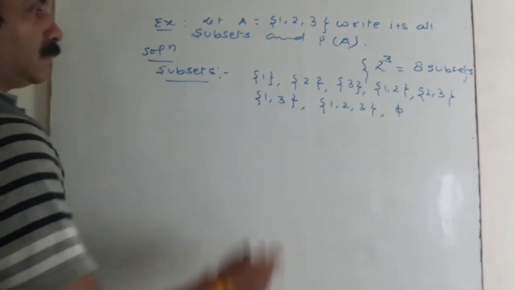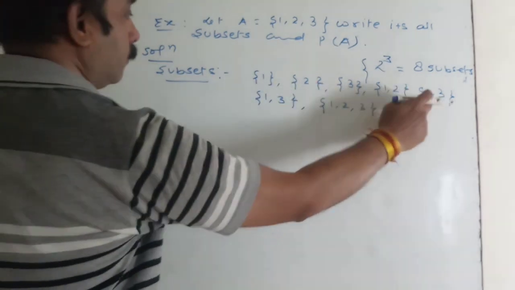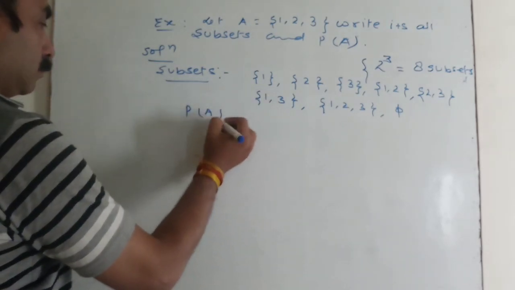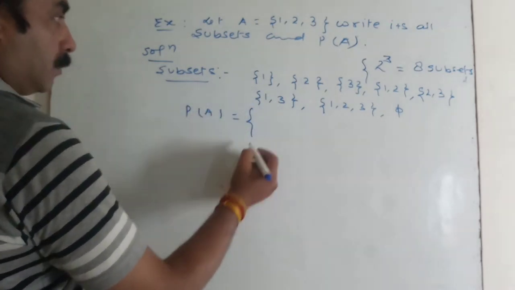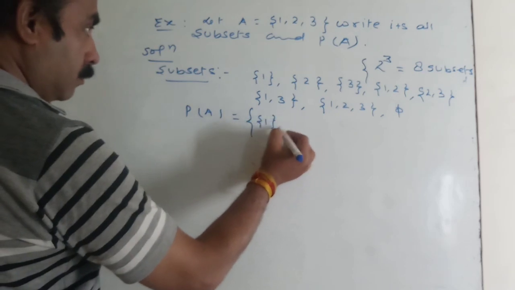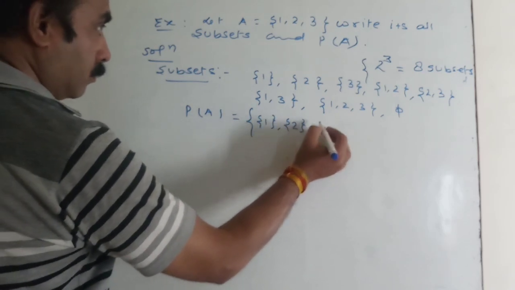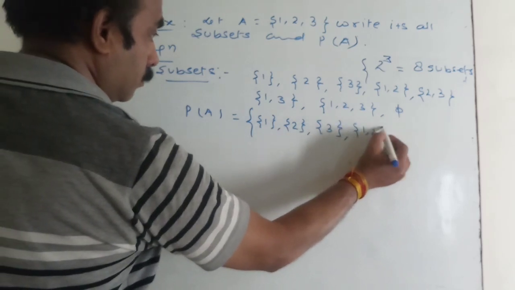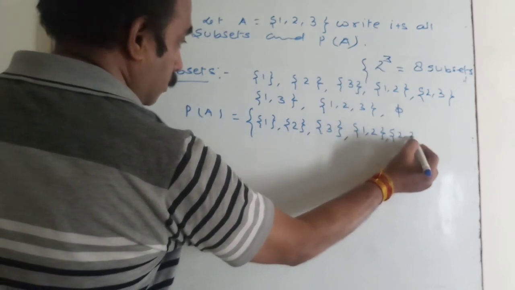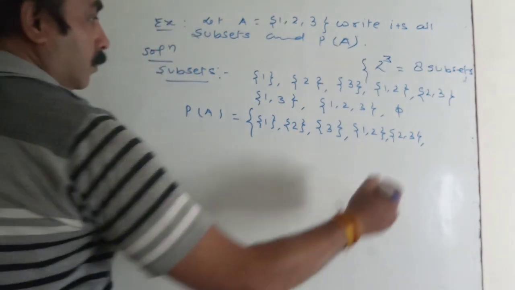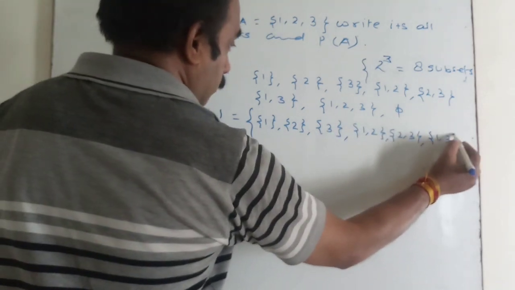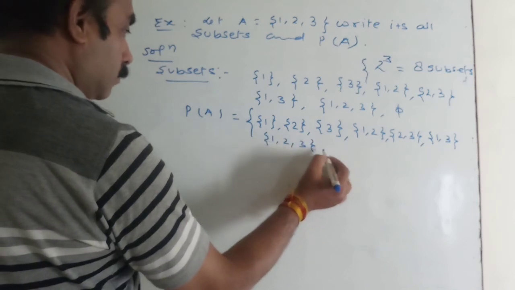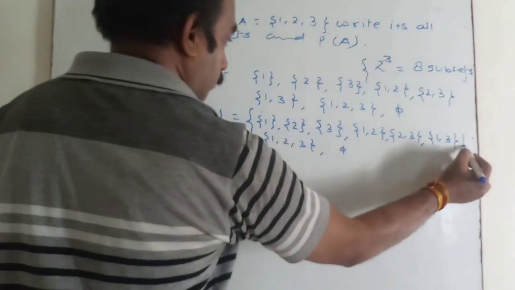These are the subsets: 1, 2, 3, 4, 5, 6, 7, 8. And its power set will be curly bracket {1}, {2}, {3}, {1, 2}, {2, 3}, {1, 3}, {1, 2, 3}, and the empty set.